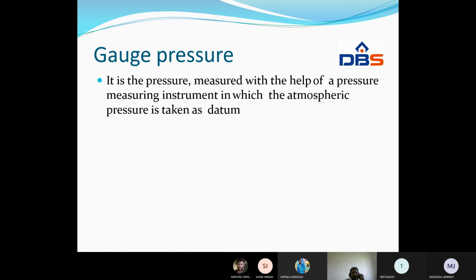What is meant by gauge pressure? It is the pressure measured with the help of a pressure measuring instrument, in which atmospheric pressure is taken as datum. Gauge pressure is nothing but pressure measured by any pressure measurement instrument.